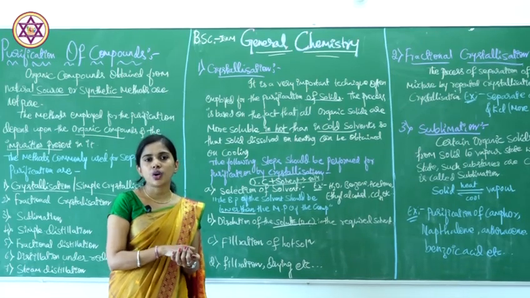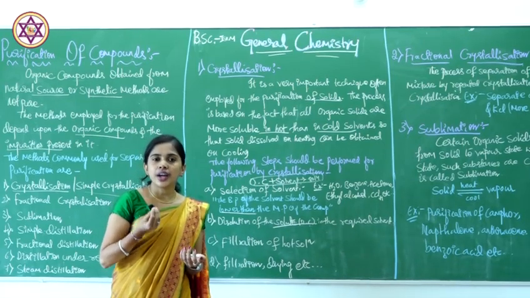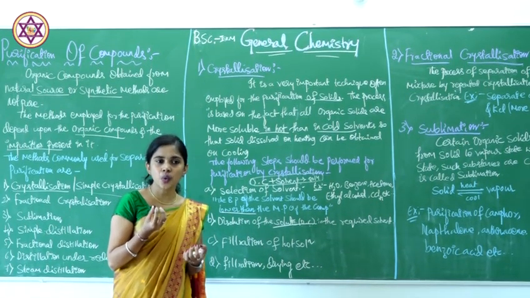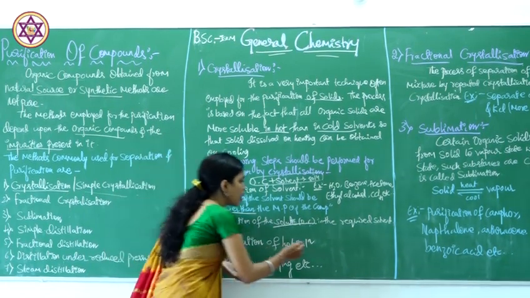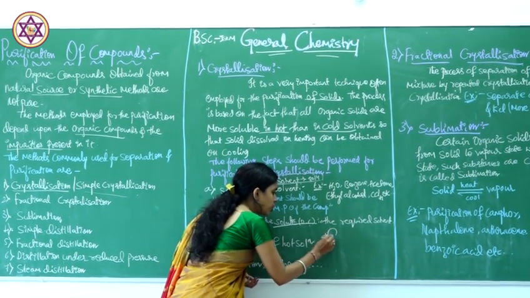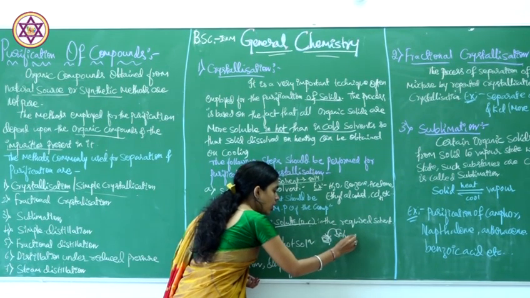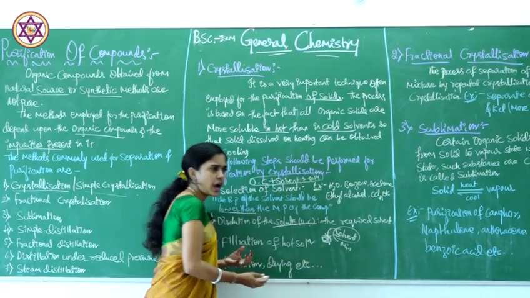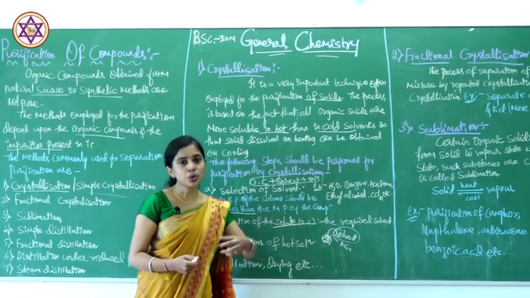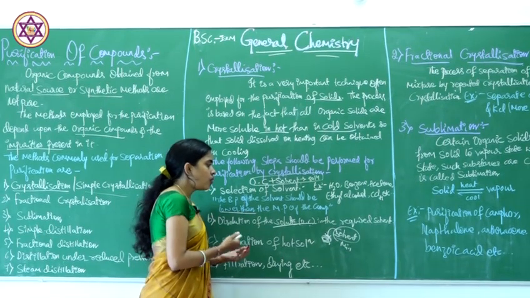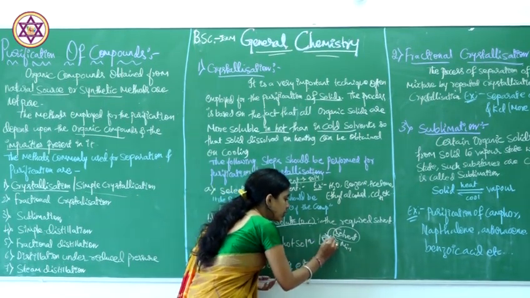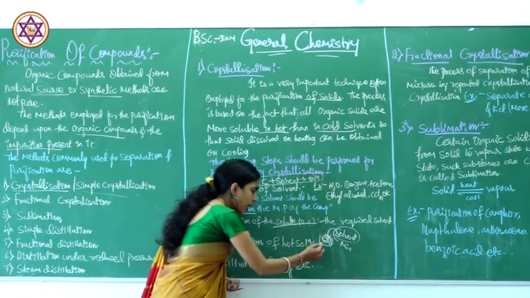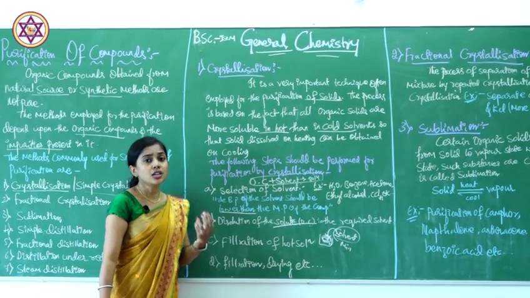How we are going to dissolve means we have to take a very minimal amount of the solvent, or else only as much as is required to dissolve the given organic compound. We add the solvent to the organic compound. The solvent should be at a very minimum amount, and we have to start to boil it. Why do we have to boil it? It should be soluble only in the hot state. Therefore, we have to boil it and we are going to get the solution.